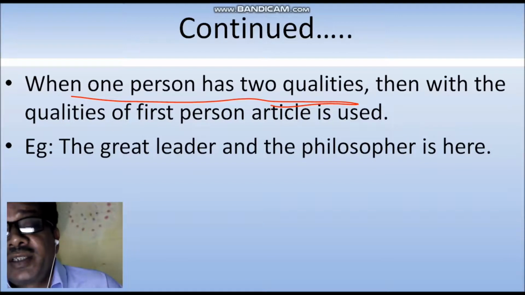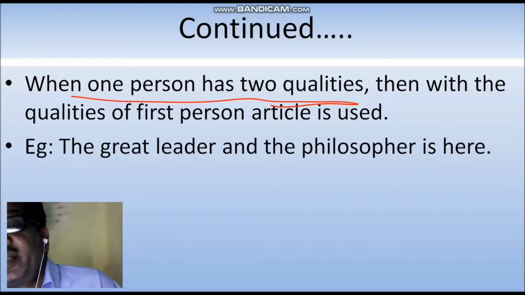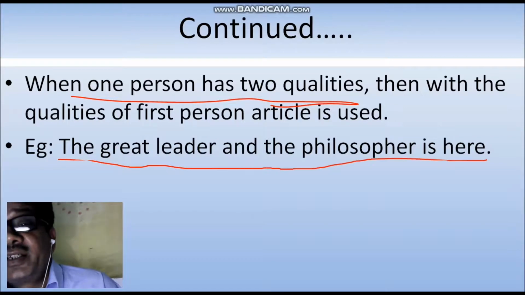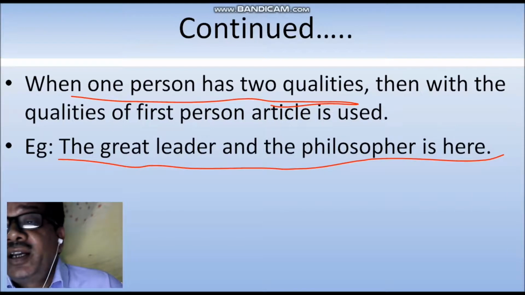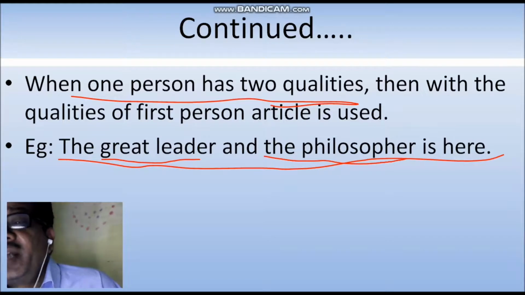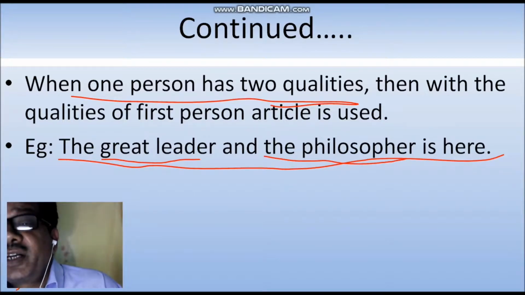You are looking in the example: The great leader and philosopher is here. The great leader is one quality, and another quality is what? The philosopher. So we have to use the great leader and philosopher.